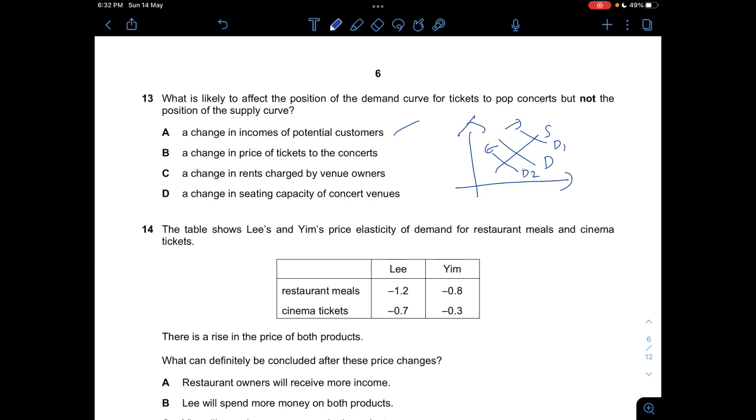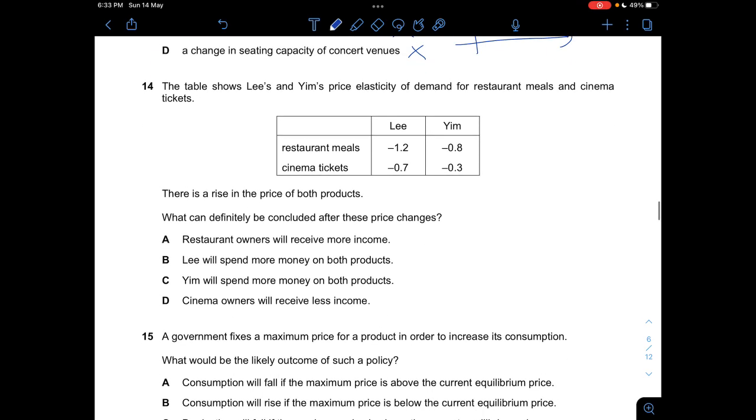Would actually affect the supply curve, because if, let's say, there's a change in the price of tickets, then you can assume that there are actually higher rentals and higher pay, and all of those will result in the price of tickets increasing, which will affect the supply curve. And C, a change in rent charged by managers would also affect the supply curve. And D, a change in seating capacity would also affect the supply curve. So the answer is A.